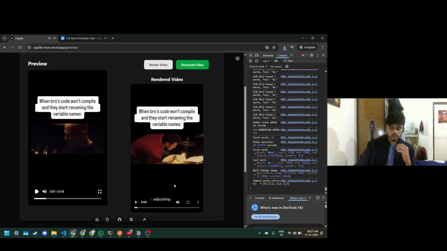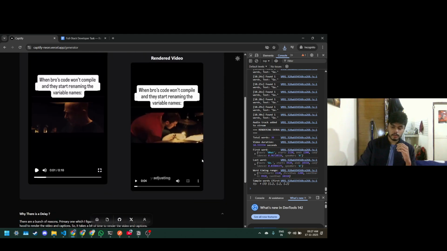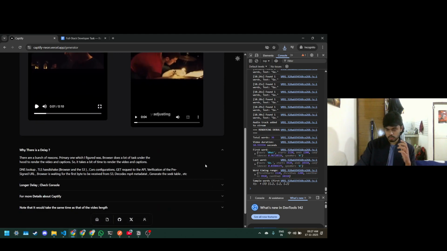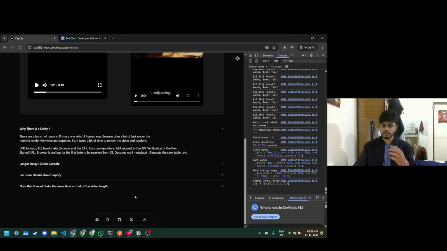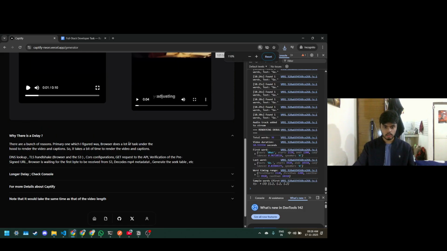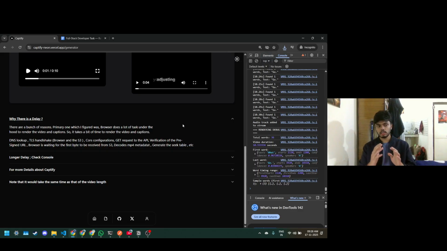Okay. So there are a couple of things which we need to keep in mind, which I have laid down. Right now there isn't a delay while previewing the uploaded file, but there would be times that it would take some time to load. In that case, it's not about the code which I have written or the optimization. It's because of the browser and how the browser handles the video file.